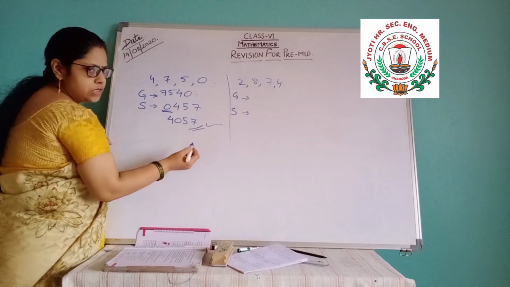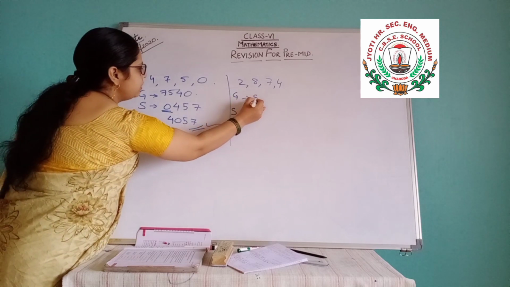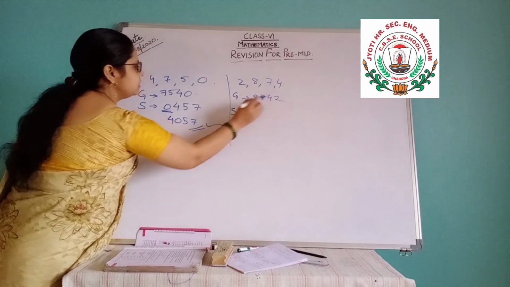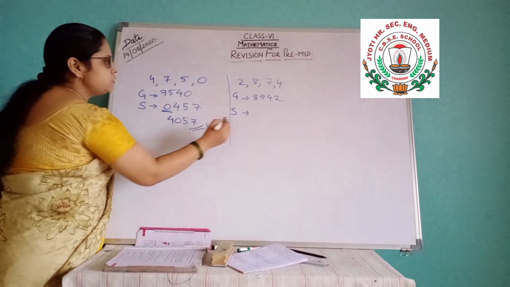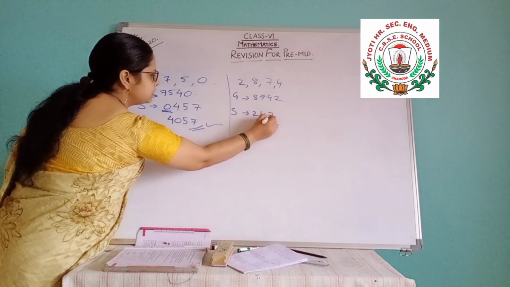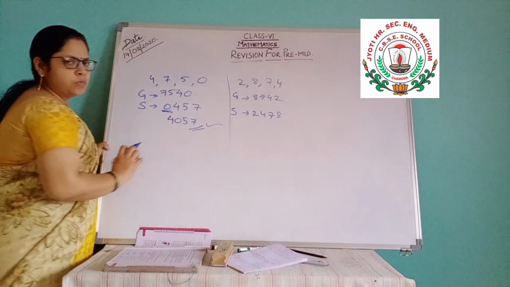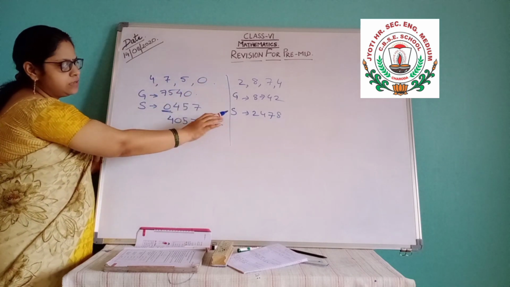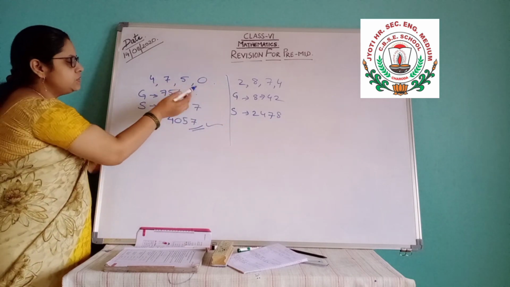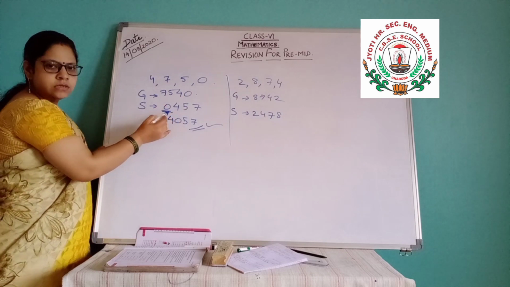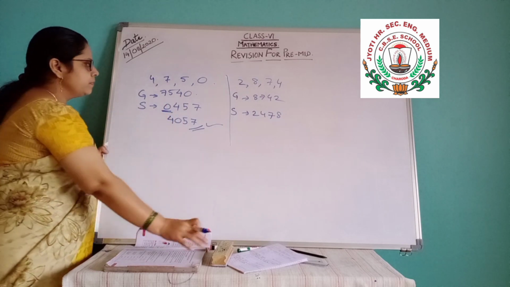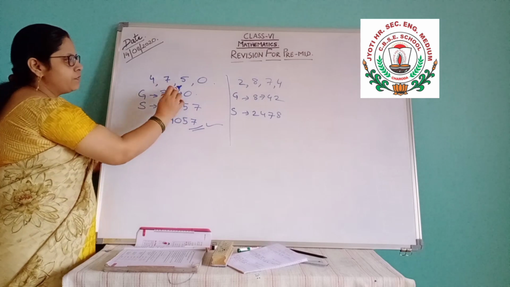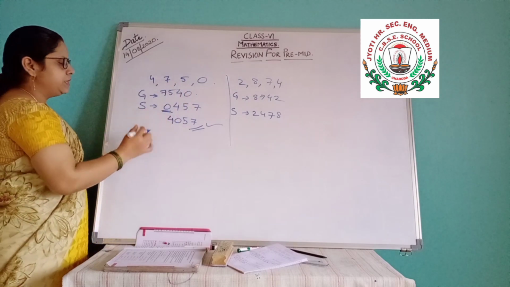So arrange in greater to smaller: 8, 7, 4, 2. This is the greatest number. And the smallest number is 2, 4, 7, 8. This is the smallest number. If 0 is not there, just the reverse order will be the number. If 0 is there, you have to interchange the first 2 digits. This is for the 4 digits when given and no repetition.